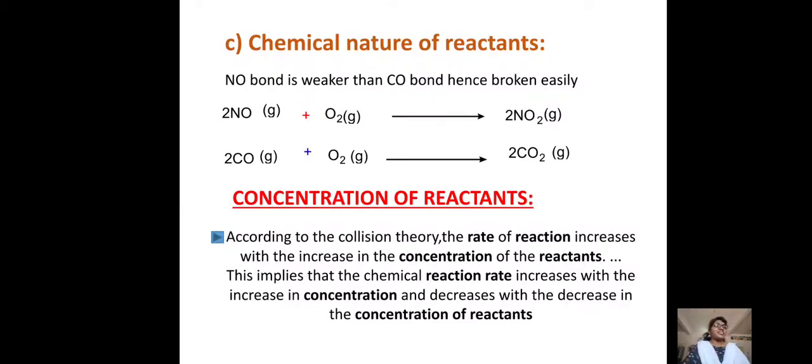Or you can see acid rain, that is dilute acid. If you pour it on tiles, they will be less damaged. If you take concentrated acid, the damage will be much higher. So if the concentration increases, the rate of reaction also increases. This is about the concentration of the reactants.